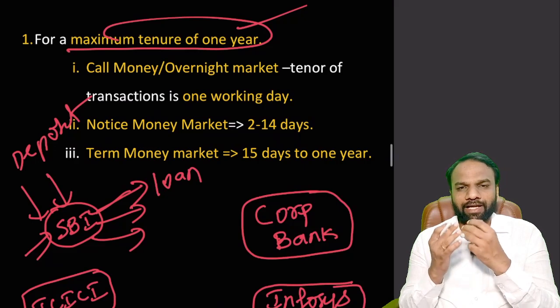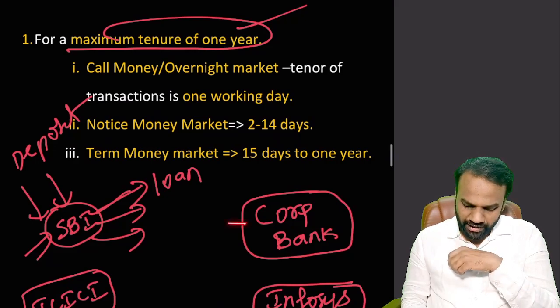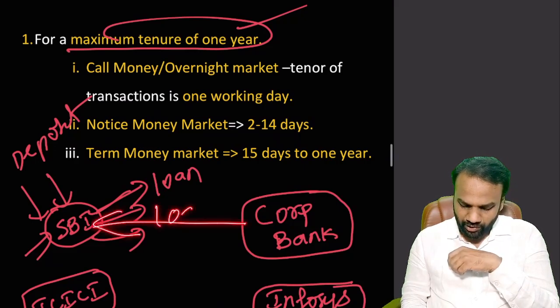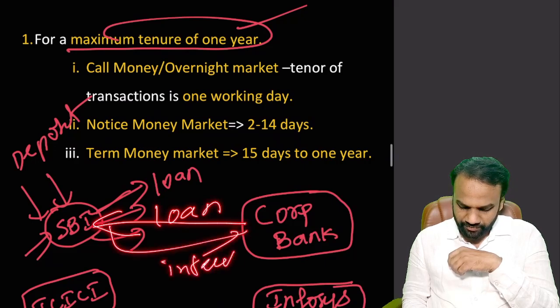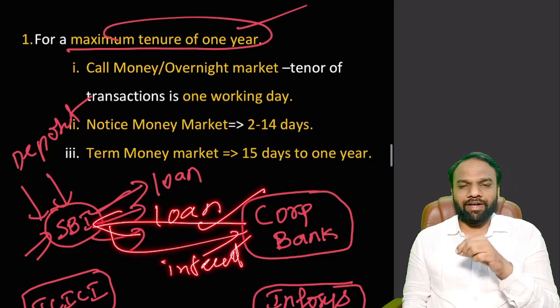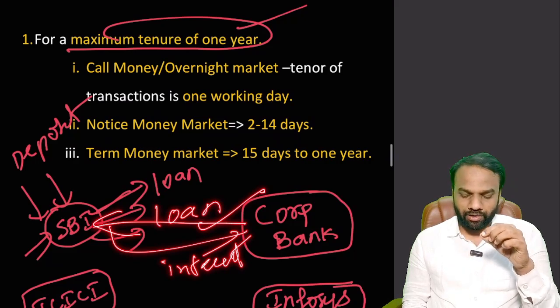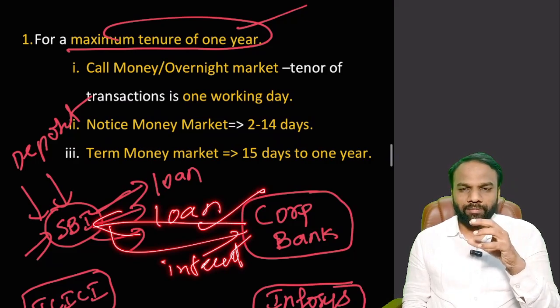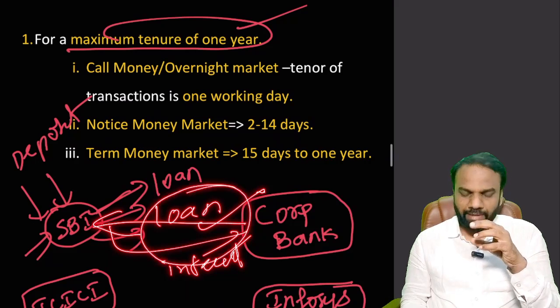So Corporation Bank will give a loan to SBI, and it will earn interest. When Corporation Bank gives a loan to SBI for a short term, this happens through the money market.